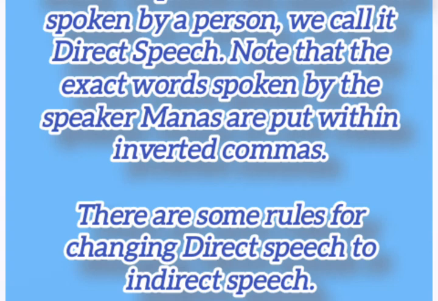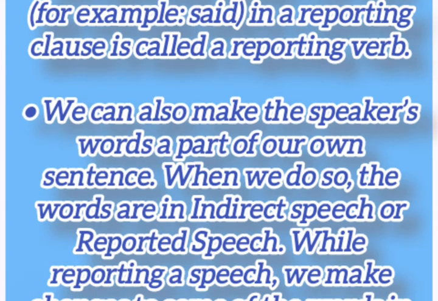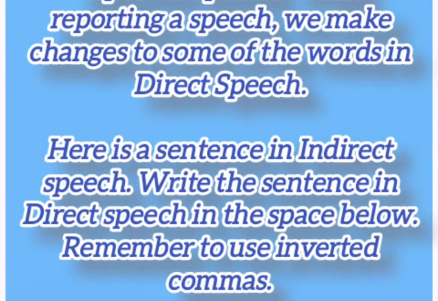There are some rules for changing direct speech to indirect speech. A. In indirect speech no inverted commas are used. B. The part used before the inverted commas, for example, Manas said to Mayuri, is called the reporting clause. The verb, for example, said, in a reporting clause is called a reporting verb. C. We can also make the speaker's words a part of our own sentence. When we do so, the words are in indirect speech or reported speech. While reporting a speech, we make changes to some of the words in direct speech.